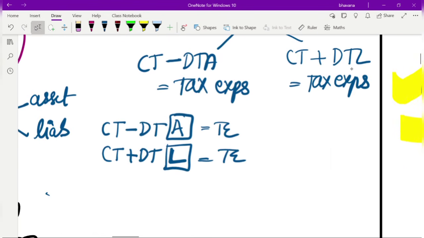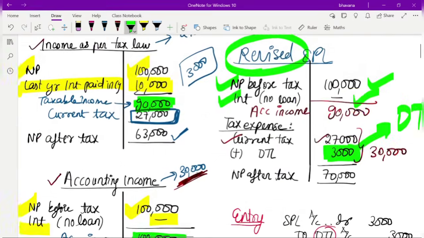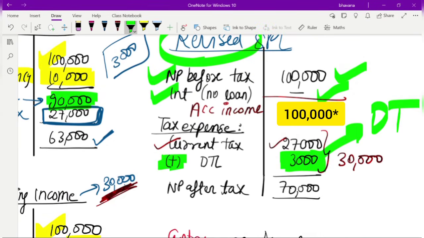I told you, if you subtract it from current tax, it will be a deferred tax asset, whereas if you add it to current tax to get your tax expense, it will be a liability. Here we have added it, so it is nothing but your deferred tax liability. So this 3,000 is your deferred tax liability, and then you get your net profit after tax of 70,000 rupees.